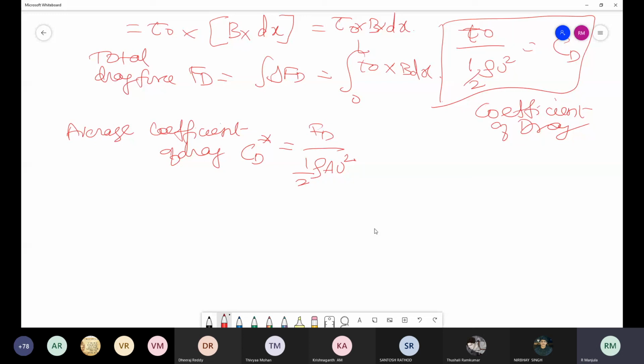That is your average coefficient of drag. Previously we called it the local coefficient of drag.